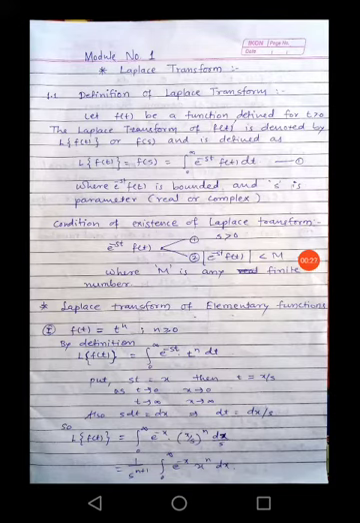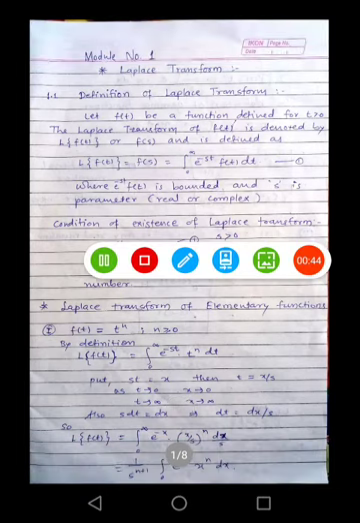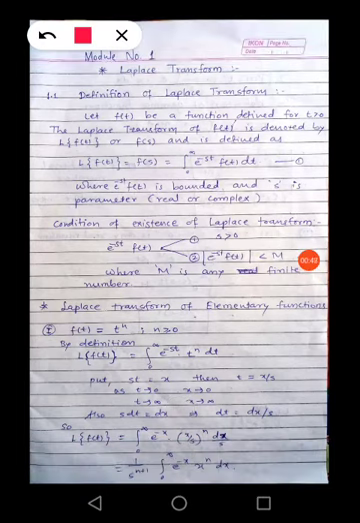Well, we are familiar with integrations, definite or indefinite integrations. So in this lecture, first we see the definition of Laplace transform, which is given here. Let f of t be a function defined for positive values of t. The Laplace transform of f of t is denoted by L of f of t or simply small f of s, and is defined as